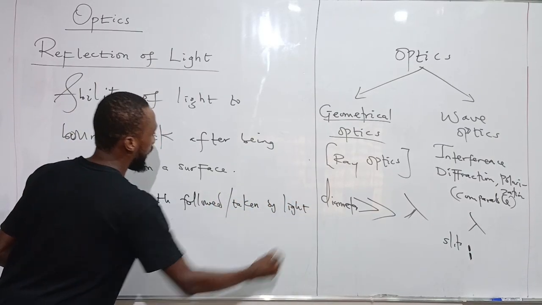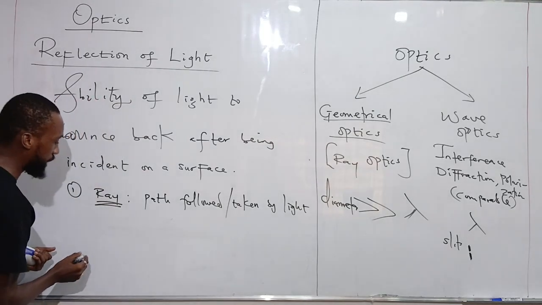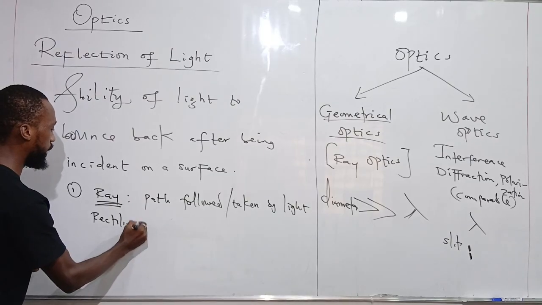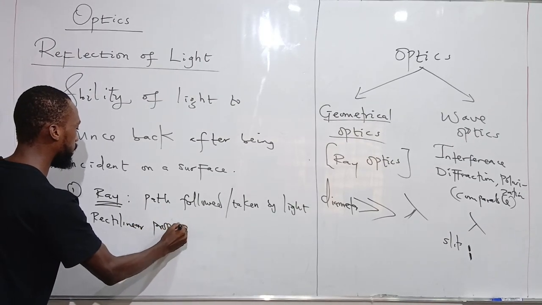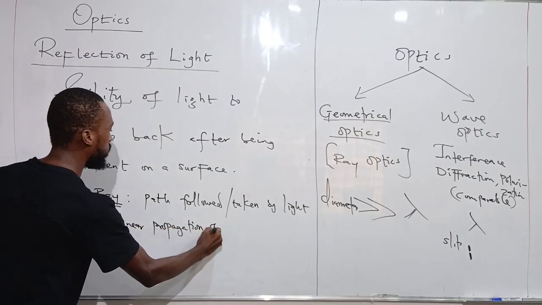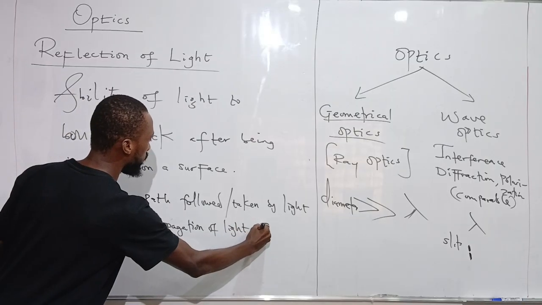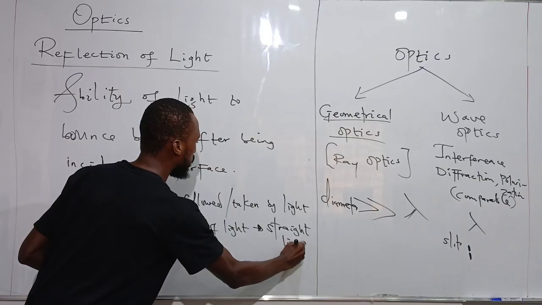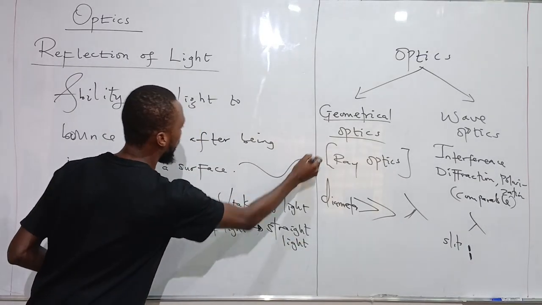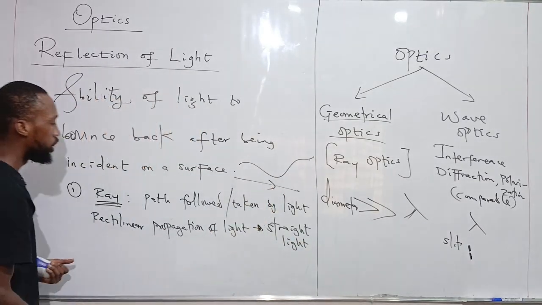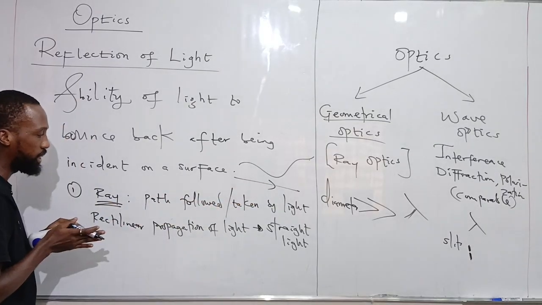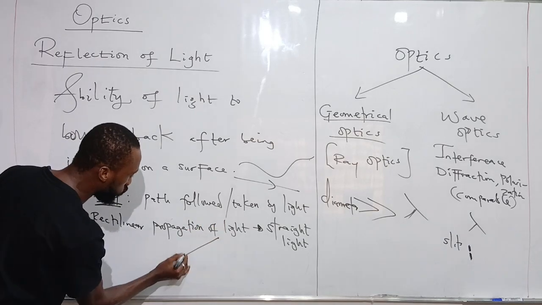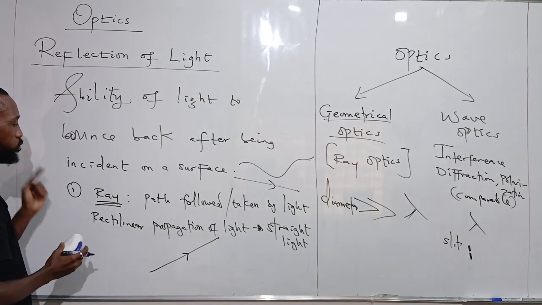From the rectilinear propagation of light, there's a concept that light will always travel in a straight line. According to this theory, light cannot be bending like this. It travels in a straight line. So the path that is followed by that light is what we call a ray of light.